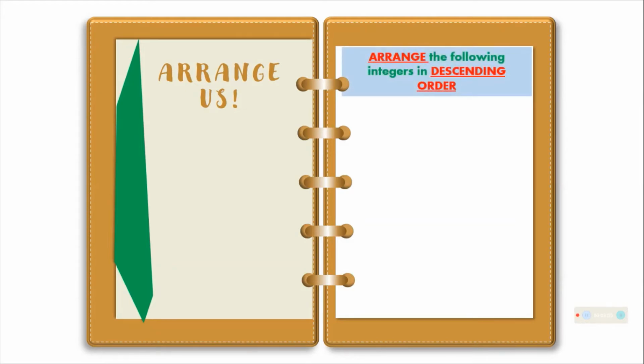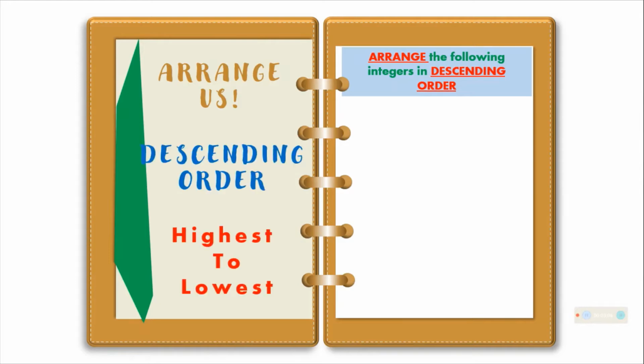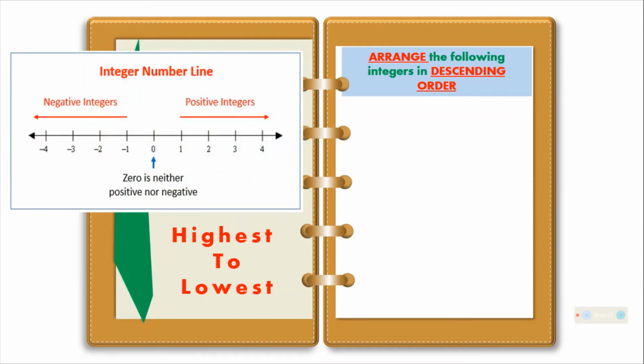Next, arrange the following integers in descending order. Descending means from highest to lowest. So, we will use again this integer number line as our reference. So, negative 52, 22, negative 80, negative 71, and 10. So, ano ang mauuna or yung highest numbers? So, the answer is, the highest is 22. Next is 10.